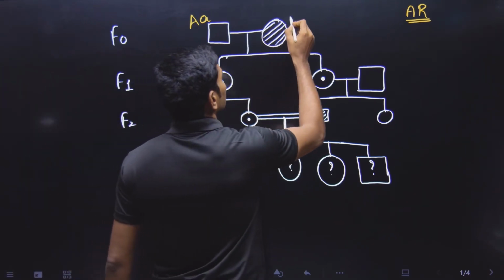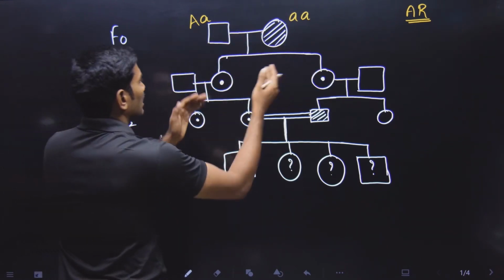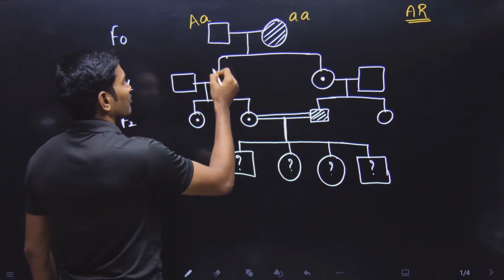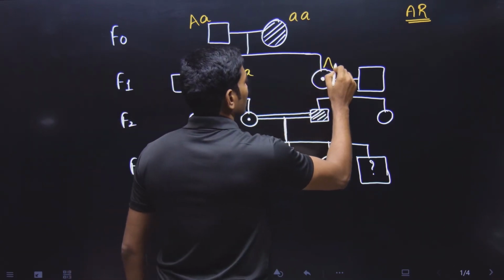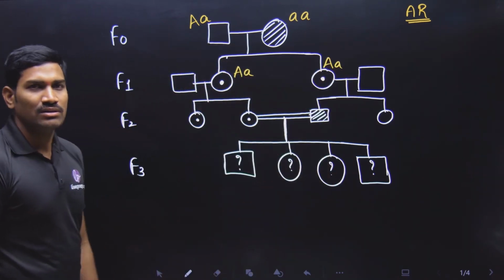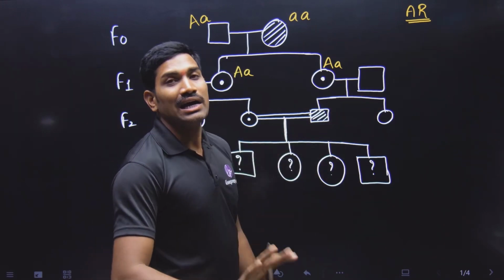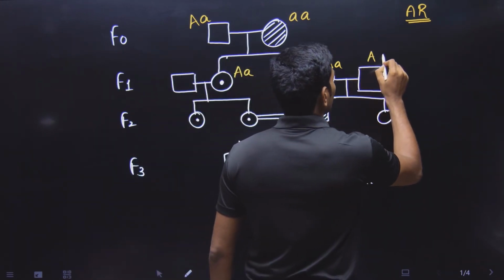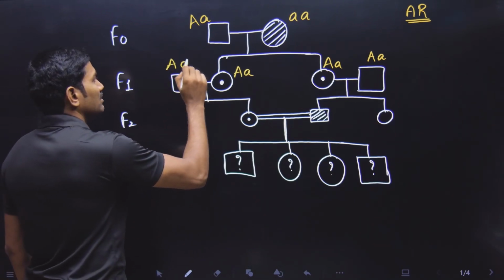Now this is the disease individual, small a, small a. From this capital A, from this small a, carriers are possible. Here also the same, capital A, small a. This individual is normal, meaning capital A capital A or capital A, small a. When both are possible, go for heterozygous. Here also the same, heterozygous.